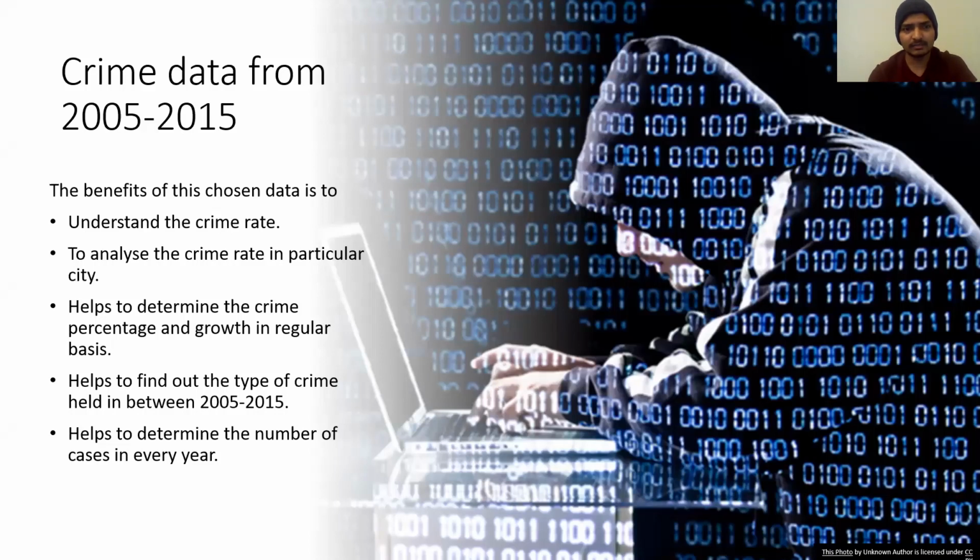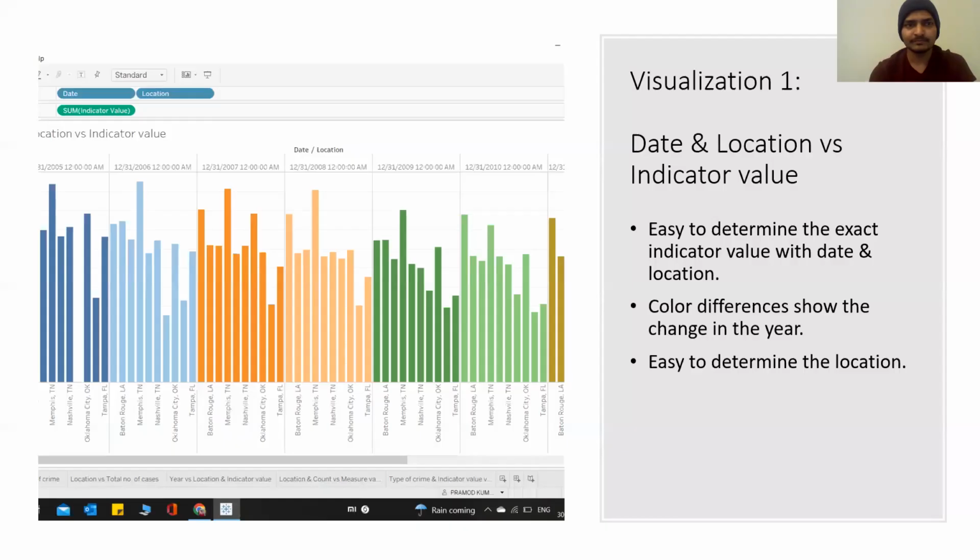So this helps us to determine how many cases have been raised from last year, the past year, to the upcoming future year. Like 2005 to 15, you have 10 years to estimate and determine. So you can easily find out in which year we have the highest cases, and which year is going to be better with the lowest number of cases.